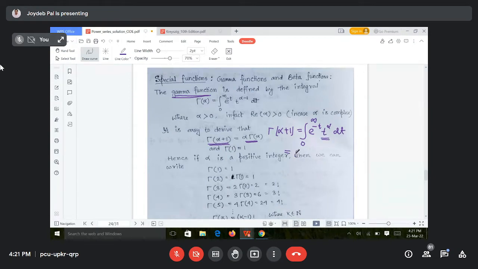So it will be t to the power alpha times the integration of e to the power minus t, which is minus e to the power minus t, from 0 to infinity. And the second term will be the differentiation of the first function, d/dt of t to the power alpha, which is alpha t to the power alpha minus 1, and then the integration of e to the power minus t.